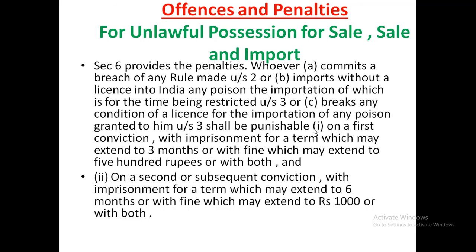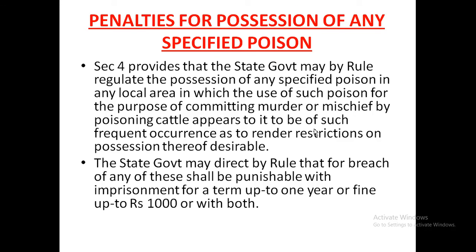second or subsequent conviction with imprisonment for a term which may extend to 6 months, or with fine which may extend to rupees 1000, or with both. And Section 4, if anyone violates the provision of Section 4, then its punishment is given separately under Section 4 itself: the person who violates the rule of the state government made under Section 4, and for that breach shall be punishable with imprisonment for a term up to 1 year or fine up to rupees 1000 or with both.